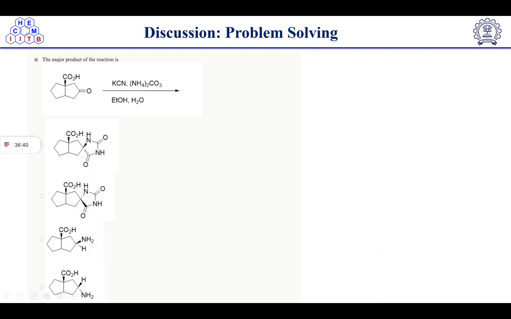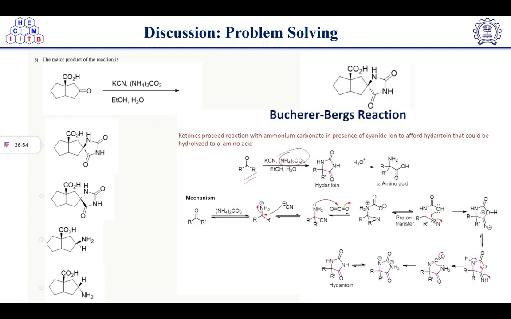Okay, so next one. The major product of the reaction is: here also we have potassium cyanide and carbonate, ethanol and water. This is a reaction named the Bucherer-Bergs reaction. We have to do the reaction of a ketone with ammonium carbonate in the presence of cyanide, and we will get the hydantoin, which will get hydrolyzed to give the alpha amino acid.